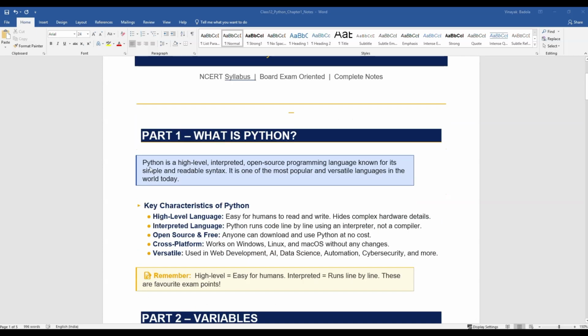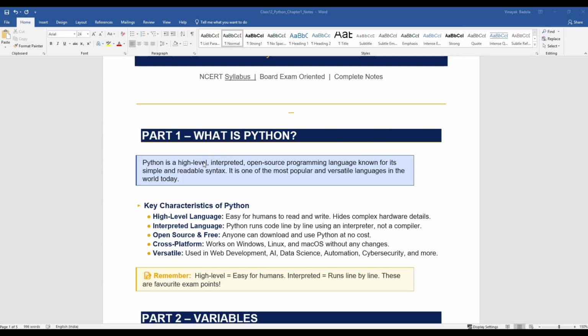So what is Python? Basically, Python is a high-level interpreted language, and it is an open source language. It is one of the most popular languages in the field of IT and coding. There are two types of languages: one is the interpreter language and another is the compiler language.